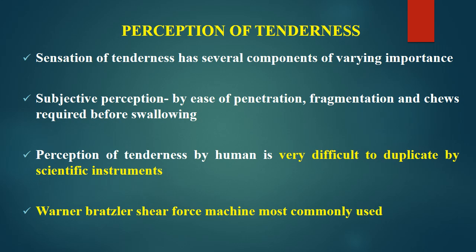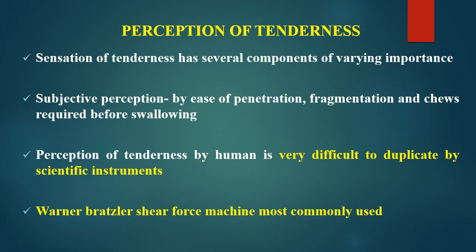One is how easily our teeth can penetrate the piece of meat while chewing. Second is how easily the meat piece gets fragmented, and the third aspect is how easily we can swallow the meat, which is governed by the number of chews required before swallowing. If the number of chews is more, that means the meat is comparatively tough.